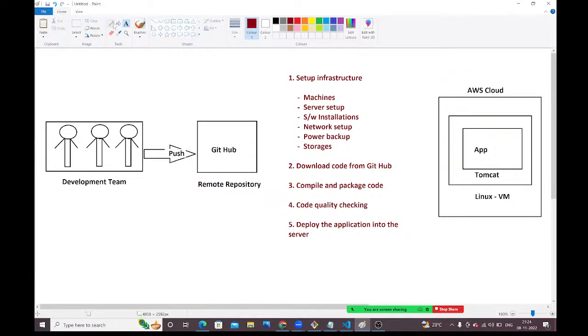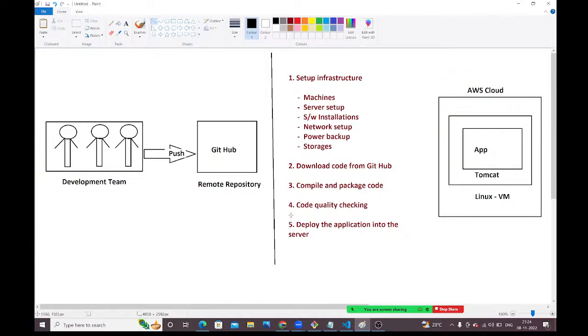Here two parts are available, guys. What two parts are available? These are the two parts. Developers will develop the code and upload it into the remote repository. Once they upload the code, what does the operations team need to do? By that time, the operations team should make the infrastructure ready. Whenever developers upload the code into the GitHub repository, the operations team will download that code, compile that code, and package the code as a war file or jar file.